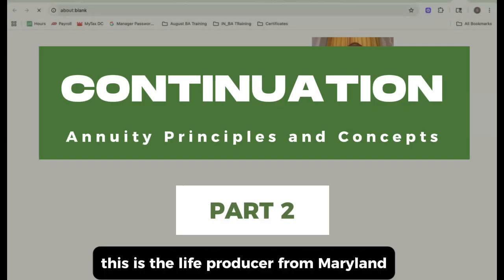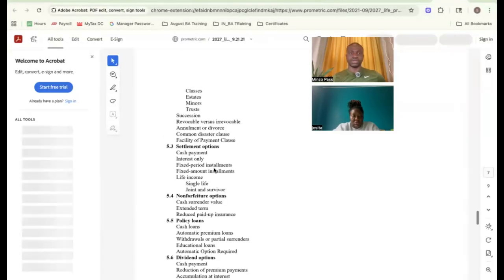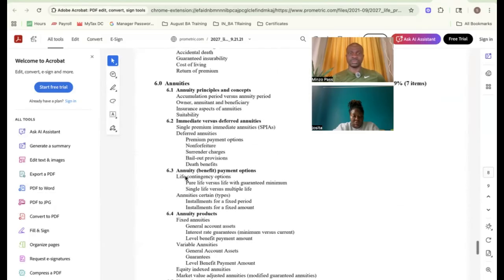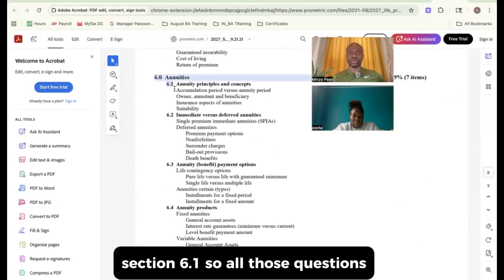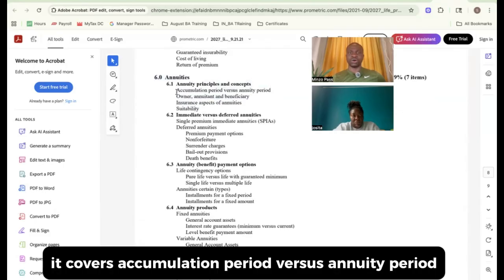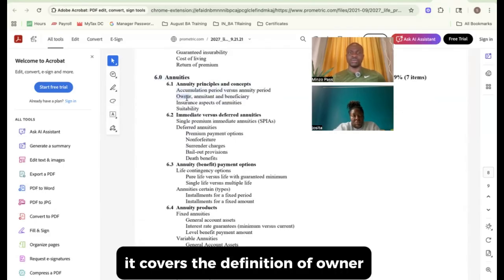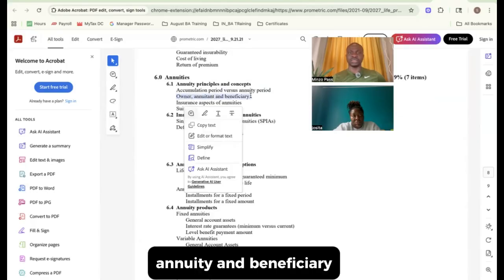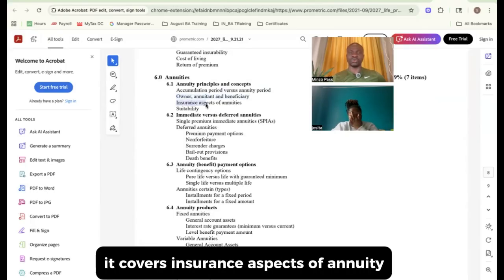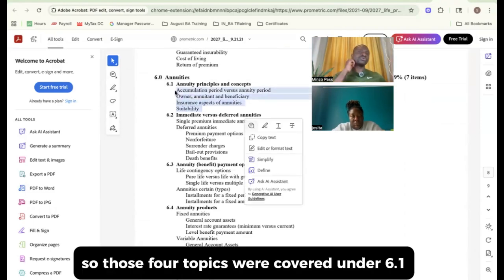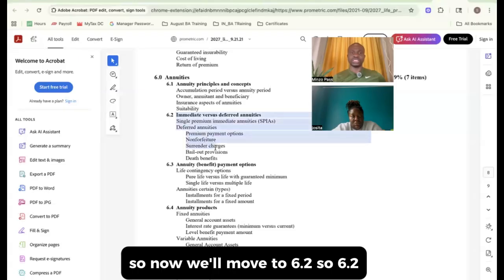So here, this is the live producer from Maryland. So now we finish section 6.1. So all those questions, those 10 questions, they cover accumulation period versus annuity period. It covers the definition of owner, annuity, and beneficiary. It covers insurance aspects of annuity, and it covers suitability. So those 4 topics were covered under 6.1. So now we'll move to 6.2.